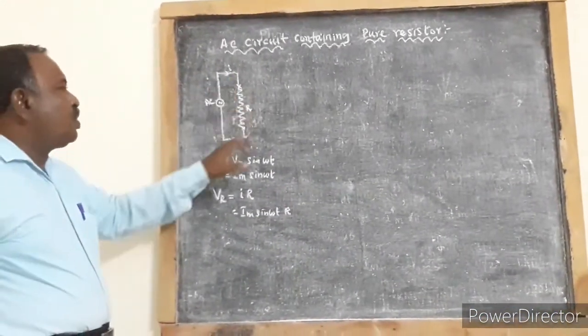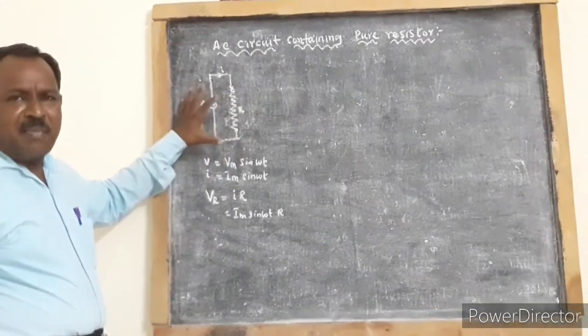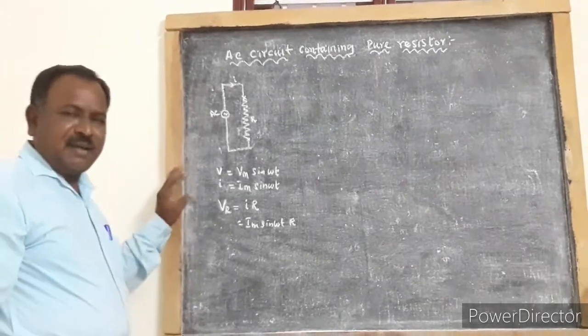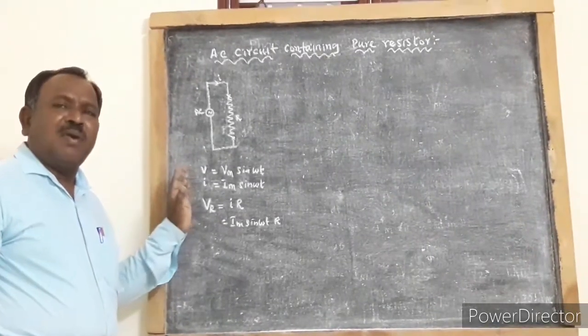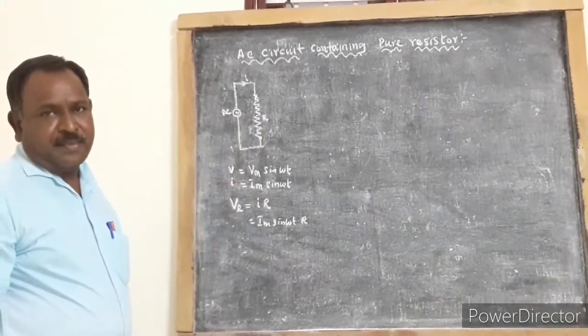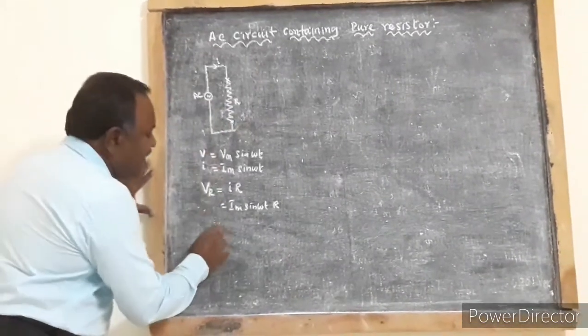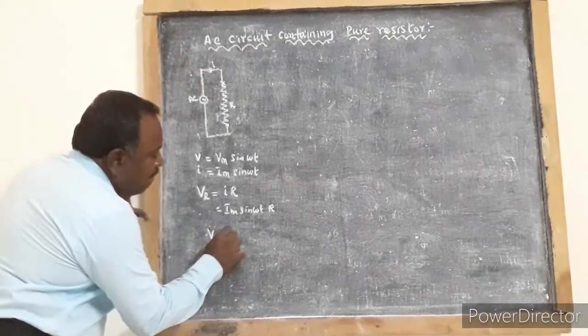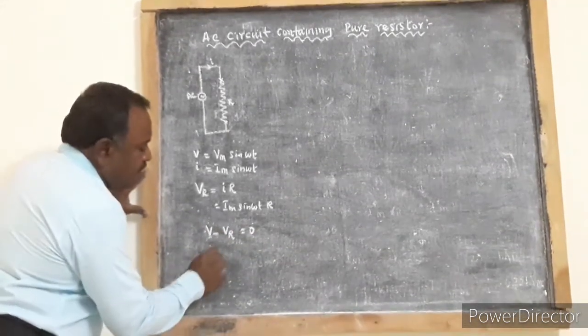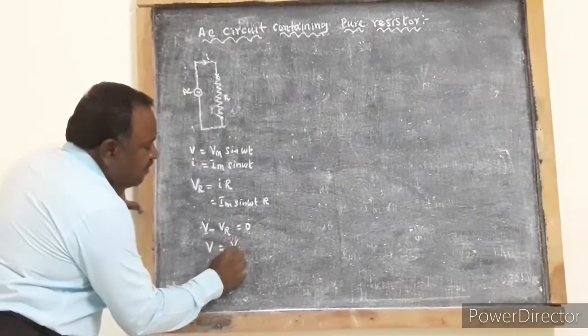So it is a closed loop. For a closed loop, we can apply Kirchhoff's second law. As per Kirchhoff's second law, the algebraic sum of EMF in a closed circuit is 0. So using that, we will have V minus VR is equal to 0, or V is equal to VR.